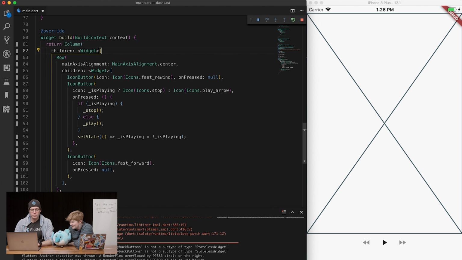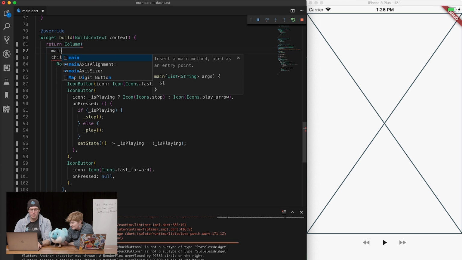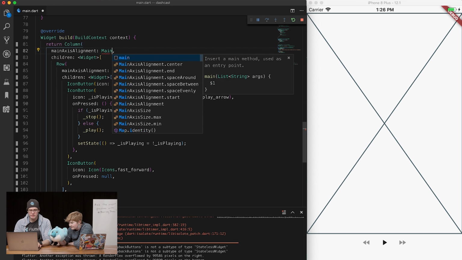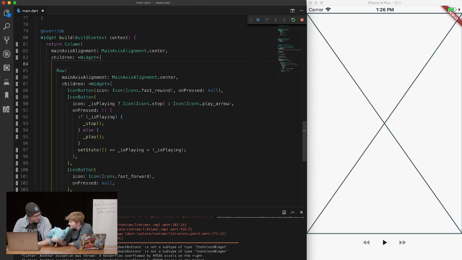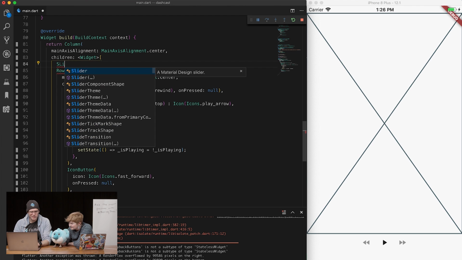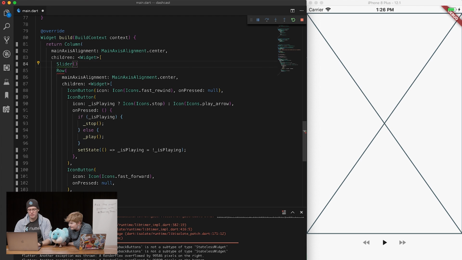So let's put in the column real quick here, and then in our column we're going to have our main axis alignment again as main axis alignment.center. Are you nodding in agreement? Okay, good. I'm excited. Are you? So excited. Okay, this could be the greatest app ever. We are going to put in, is it a slider? Oh, look. Yeah, slider.